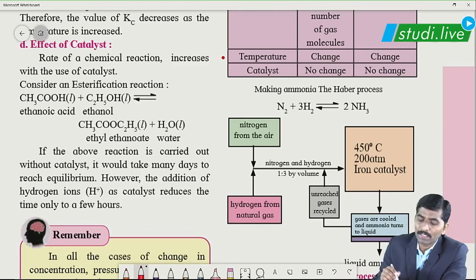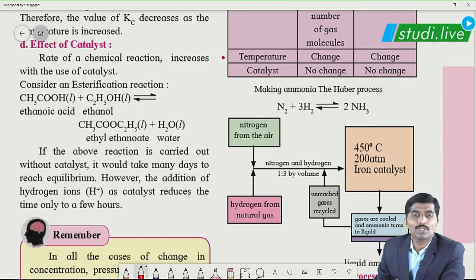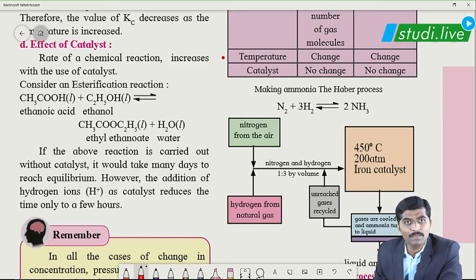But the effect of a catalyst, as I have already told you, is that a catalyst does not affect equilibrium, it affects the rate of a reaction. So with the addition of a catalyst, if the rate of the forward reaction increases 2 times, then the rate of the backward reaction must also increase 2 times, and hence a catalyst does not affect equilibrium. Again, it affects the rate of a chemical reaction.